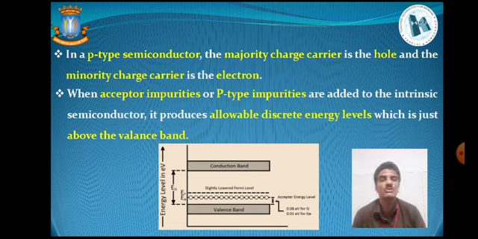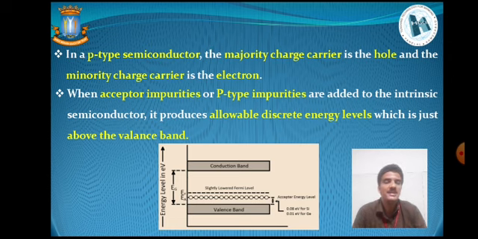In the earlier case of n-type semiconductors, the position of the Fermi level was quite near the conduction band, and just opposite to that we can see here the Fermi level is shifted towards the valence band side, and hence in a p-type semiconductor the majority charge carriers will be holes and the minority charge carriers will be electrons.